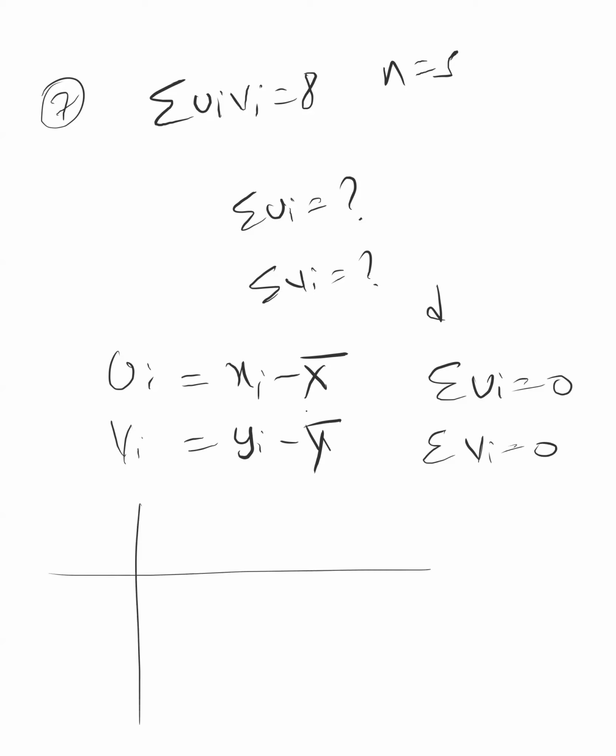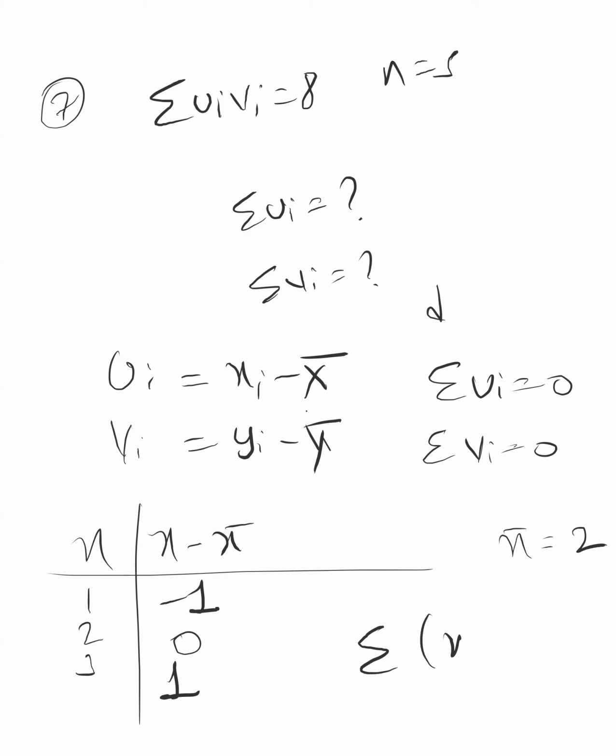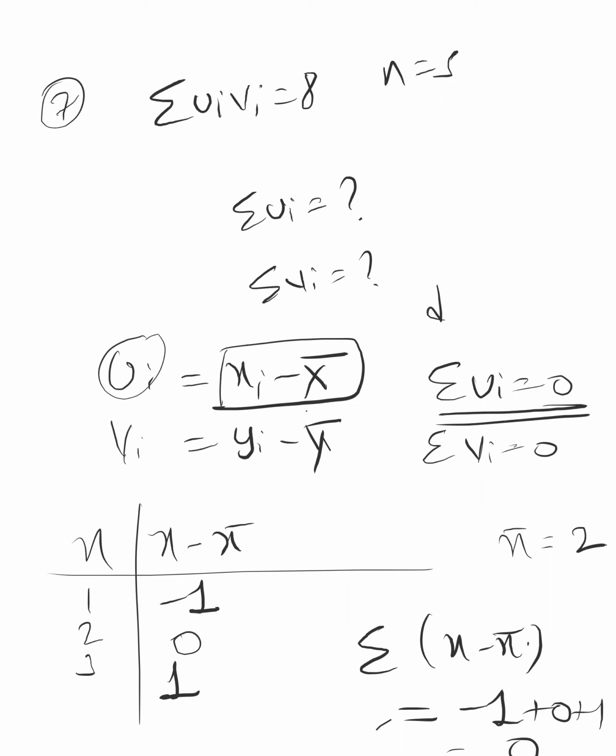Suppose I give you one example: 1, 2, 3. What is the mean of 1, 2, 3? 6 by 3, 2. What is x minus x mean? Minus 1, 0 and 1. What is the summation of x minus x mean? Minus 1 plus 0 plus 1 is 0. That means summation of x minus x mean is 0. Summation of y minus y mean, that is vi, is 0. That's why they didn't give us the value. We have to take it as 0 and solve the question.